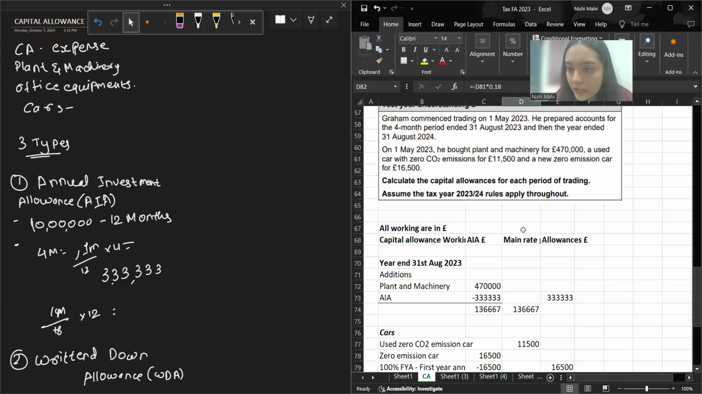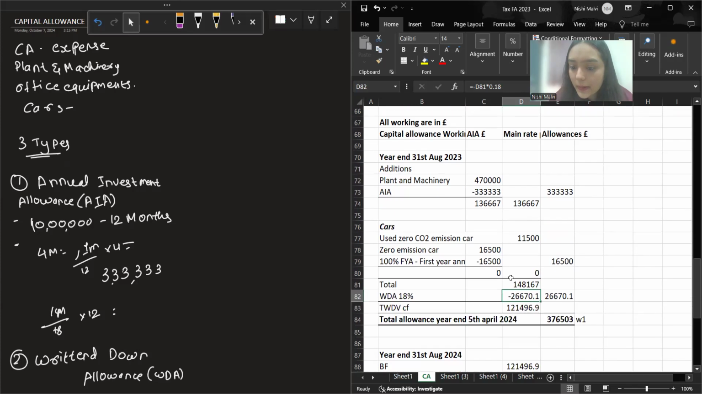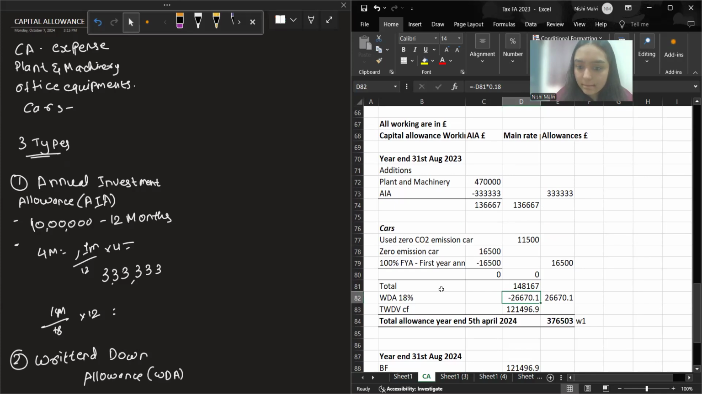Just a second. Is there any asset which I have not included? Also one more thing. This 18% is per year. Now we have to time apportion it. So multiply by 4, divide by 12, to get the allowance for the period. 18% into 4 divided by 12, because this period is only 4 months. That's why we time apportion this. So this is something extra in this question.